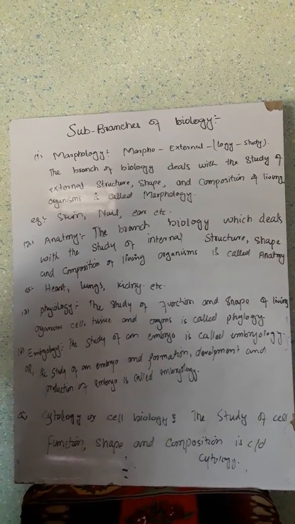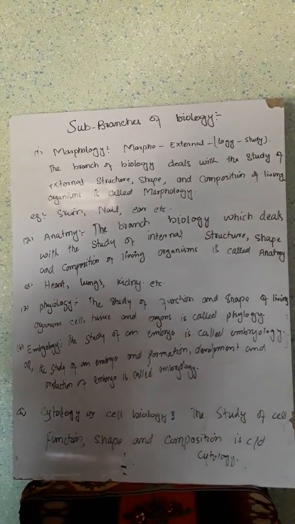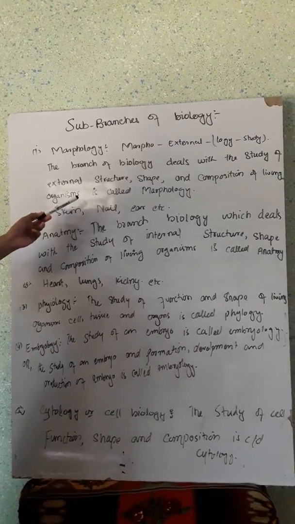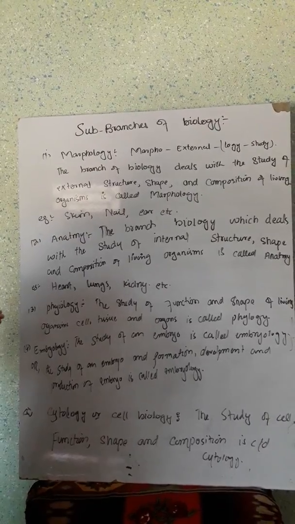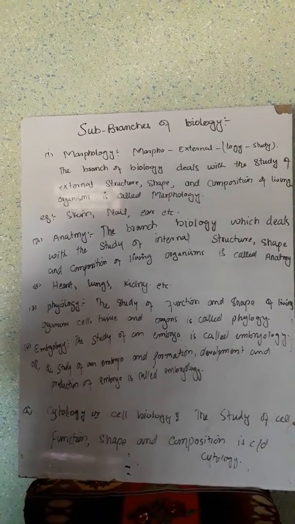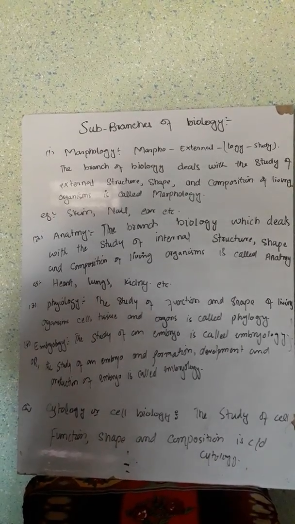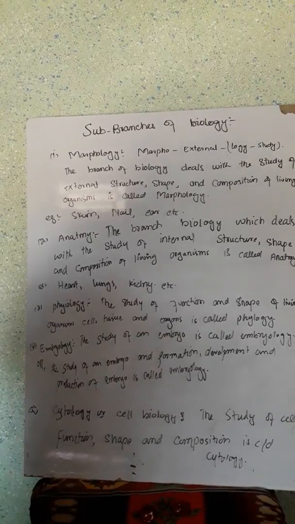Morphology is the first sub-branch of biology. Morpho means external, logos means study or discussion. The branch of biology which deals with the study of external structure, shape and composition of living organisms is called morphology. So, in this branch of biology, we study the external structure, shape and composition of living organisms, like skin, nail and hair. These are examples of morphology.